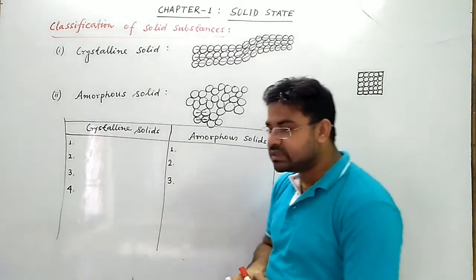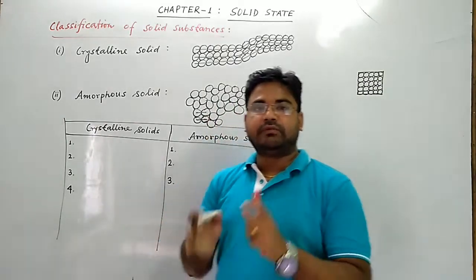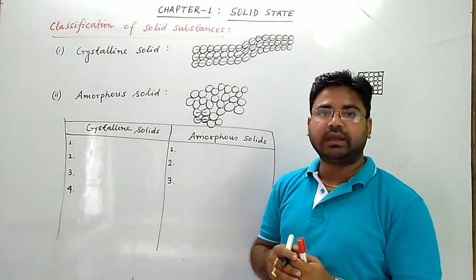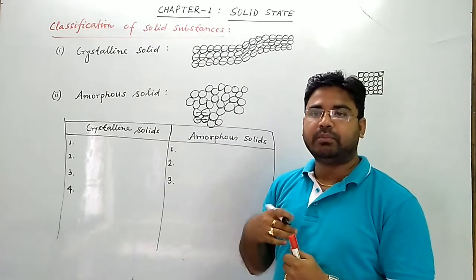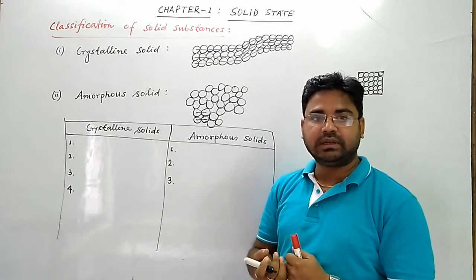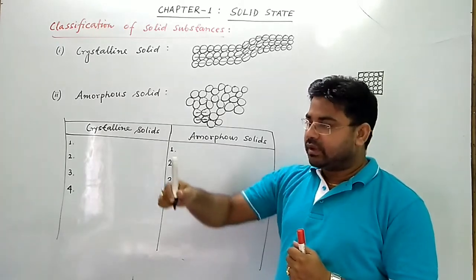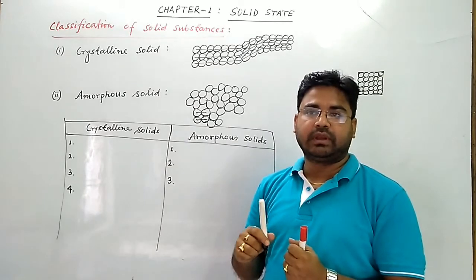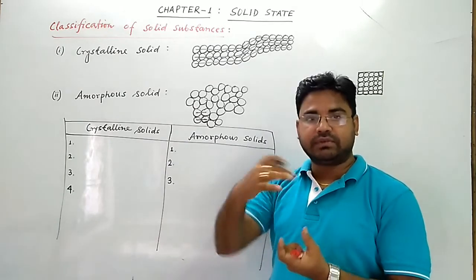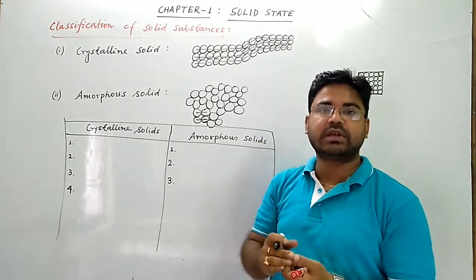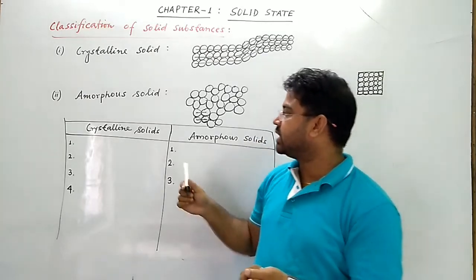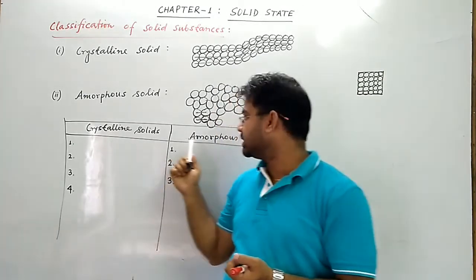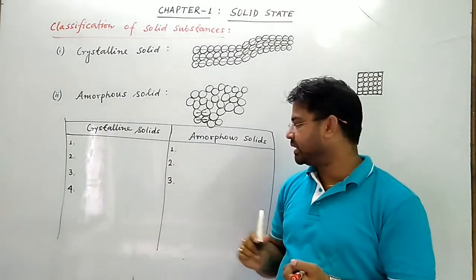Isotropic means the physical properties like melting point, boiling point, density, viscosity in all directions are the same. And anisotropic means the physical properties in different directions are different. So crystalline solids are anisotropic in nature, whereas amorphous solids are isotropic in nature.